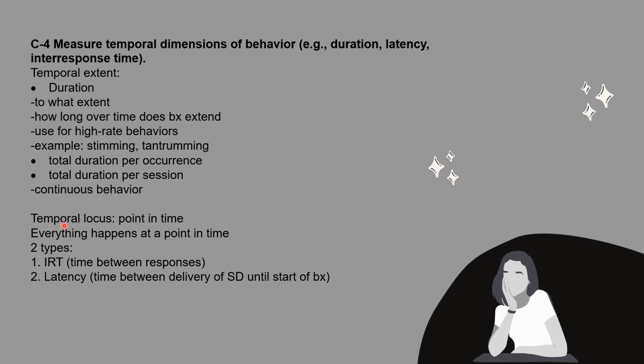Then there's also temporal locus. So this is referring to a point in time. And there's 2 types, IRT or latency. Temporal locus refers to that everything happens at some point in time. IRT is the time between responses, and latency is the time between delivery of the SD, so when you're given a cue, until the behavior actually starts.